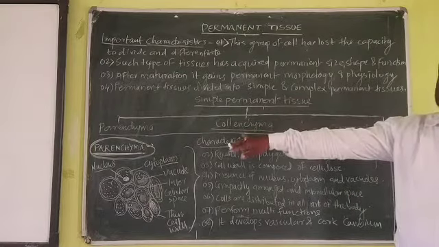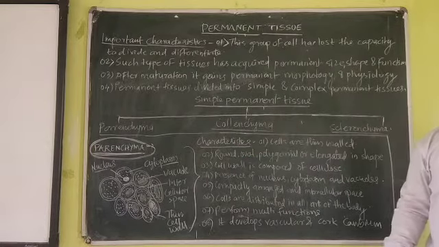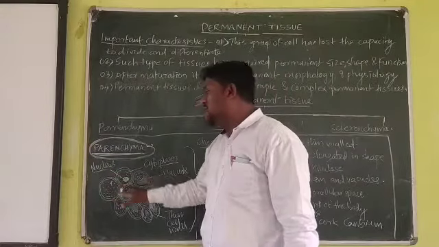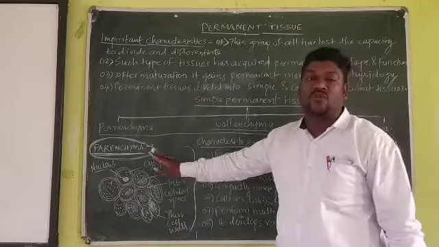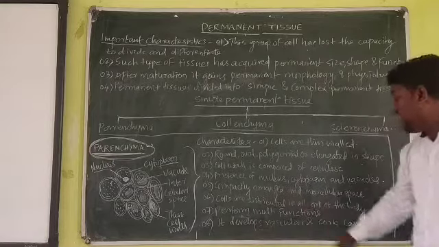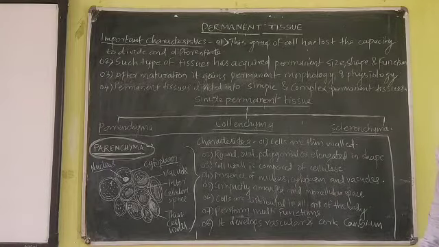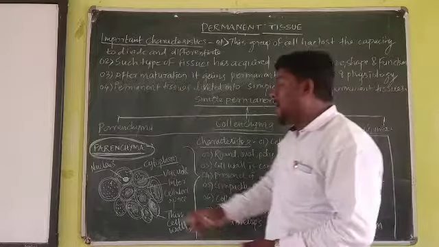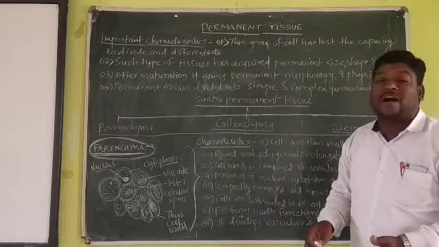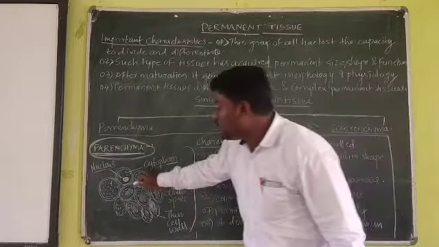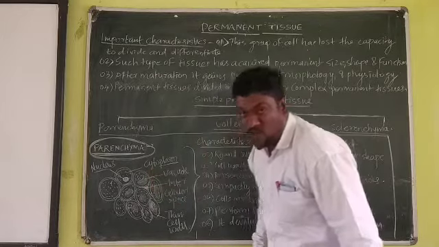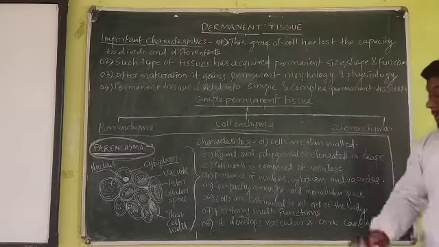Move towards the diagram. Diagram के अंदर क्या क्या है? You can see here. The nucleus is there, the cytoplasm is there, and the vacuoles are also mentioned. Okay, thereafter the cells are compactly arranged with intercellular space. What? The tissue जो होती है पैरेंकाइमा, इसके अंदर जो cells होते हैं, they are compact, एकदम पास arrange होते हैं. In between two cells there is intercellular space. Here you can see.